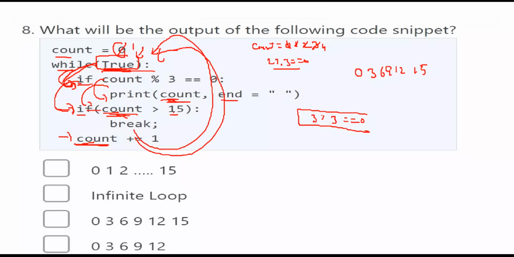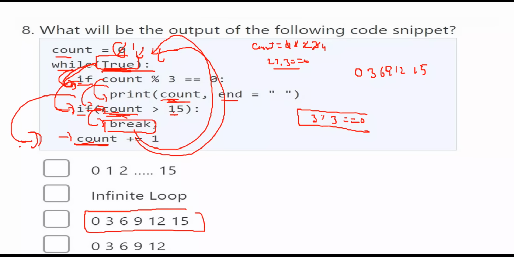So whenever 16 is greater than 15, you are entering into the if condition. There you have written break. Then you are coming out of the while loop. So here the break statement is used to come out of the while loop. So here what will be the answer? This will be the answer: 0, 3, 6, 9, 12, 15. So this will be the output of the code snippet.